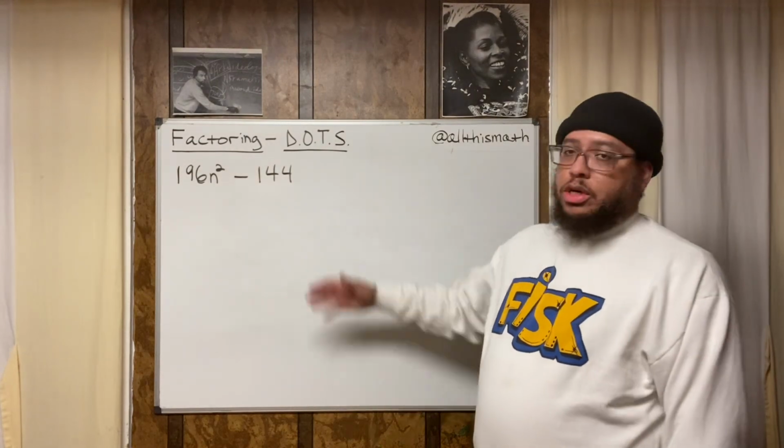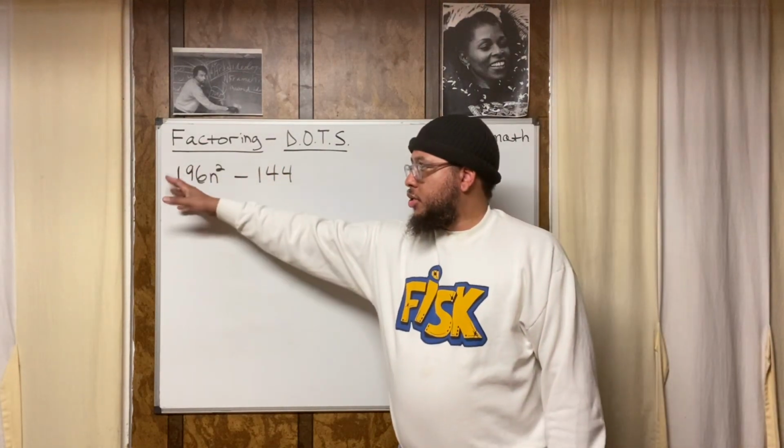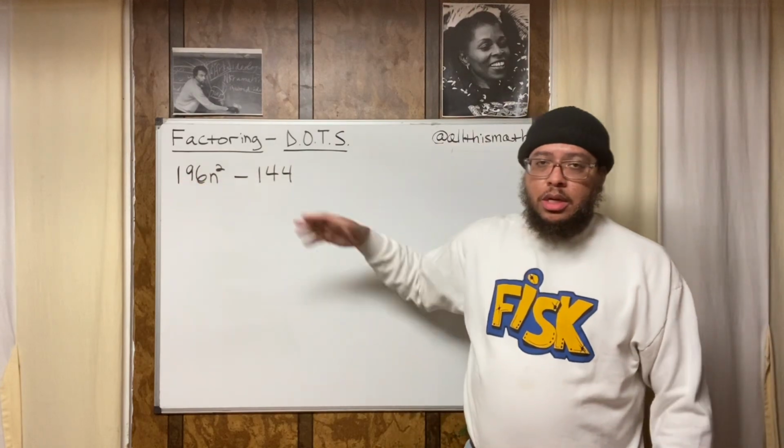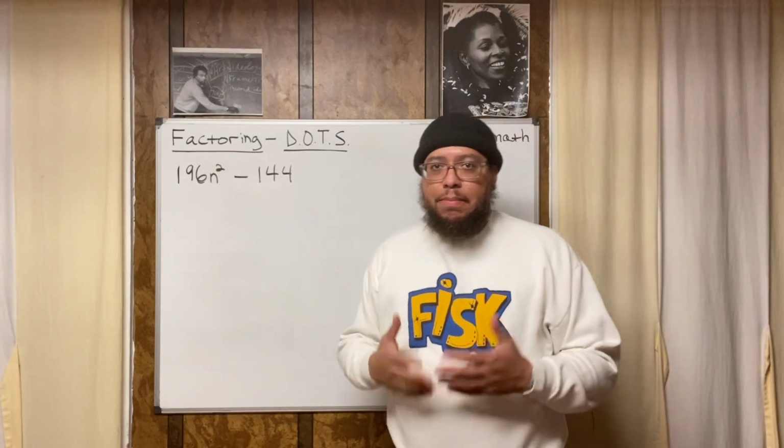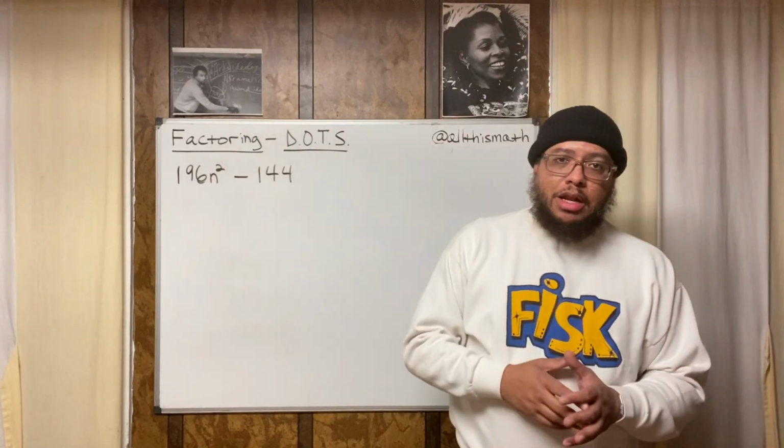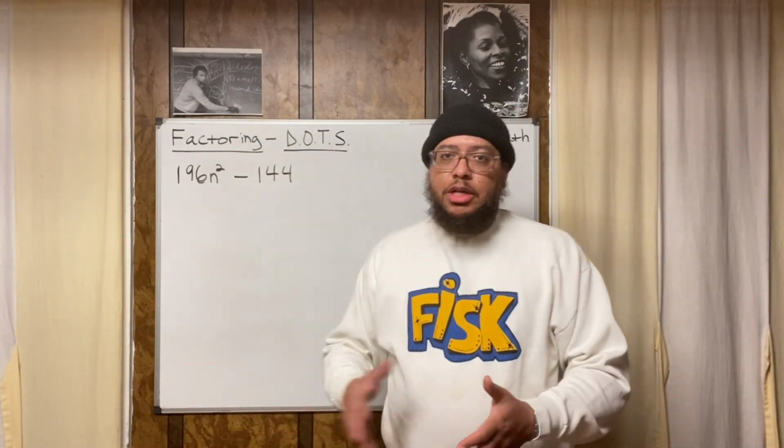So we're going to do some factoring, right? That's our instructions. We're going to factor this expression. We have 196n squared minus 144. So we're going to factor that. Now, what I'm going to do with this particular problem is factor it 2 different ways because we got a couple options.